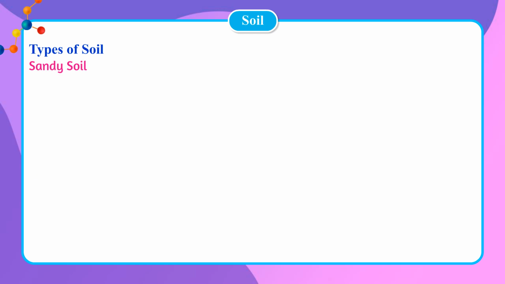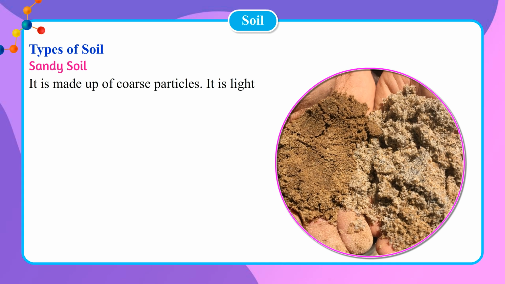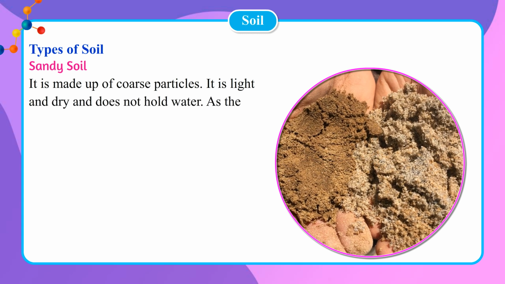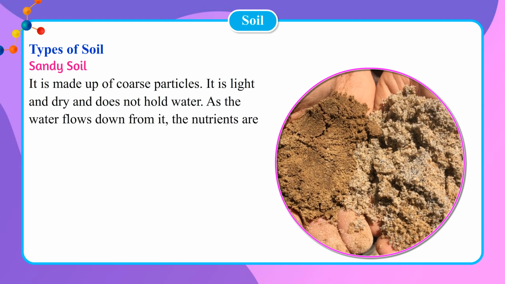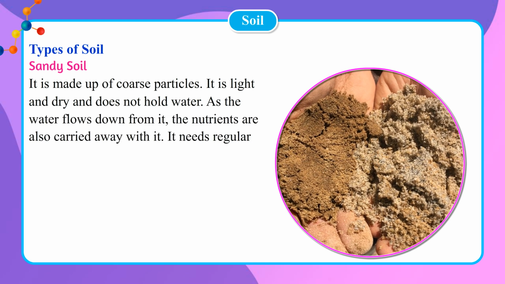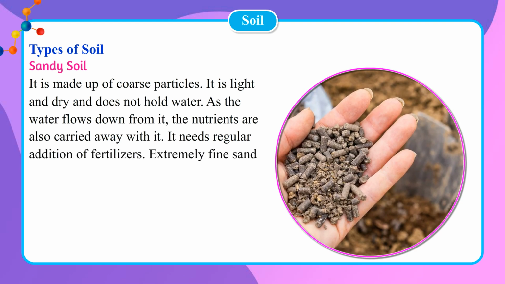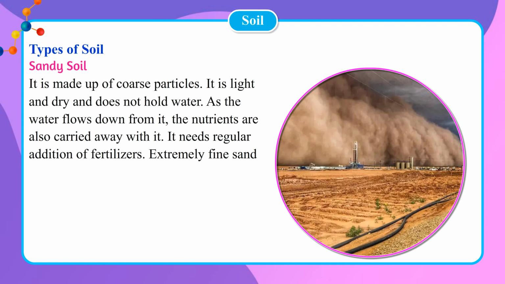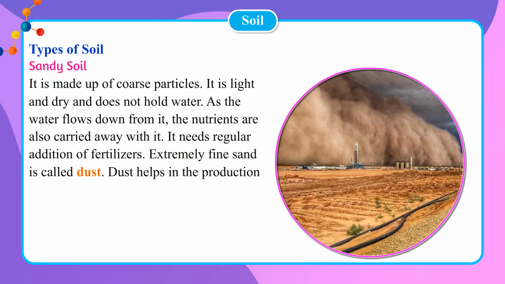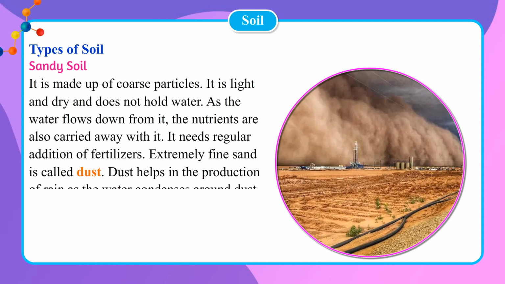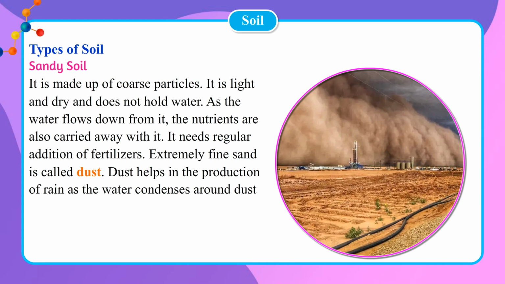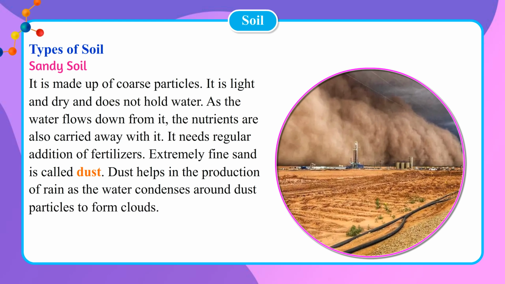Sandy soil. It is made up of coarse particles. It is light and dry and does not hold water. As the water flows down from it, the nutrients are also carried away with it. It needs regular addition of fertilizers. Extremely fine sand is called dust. Dust helps in the production of rain as the water condenses around dust particles to form clouds.